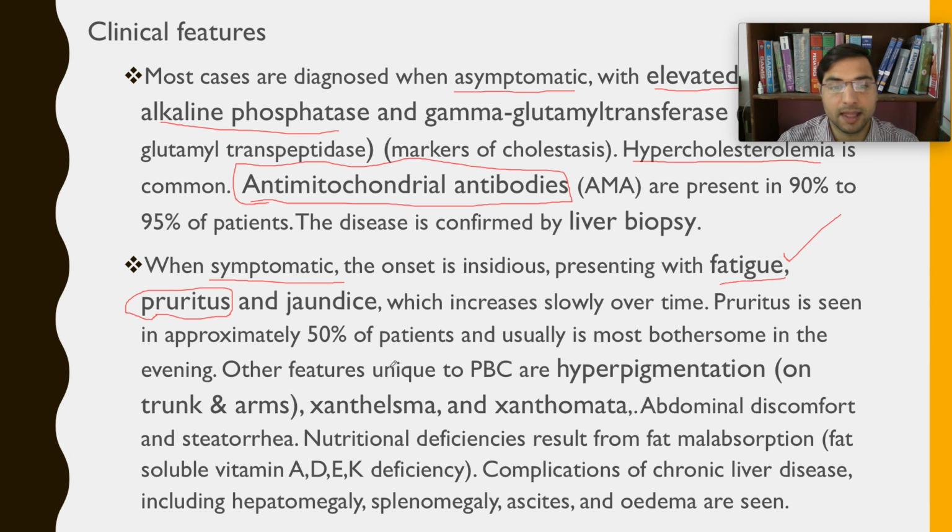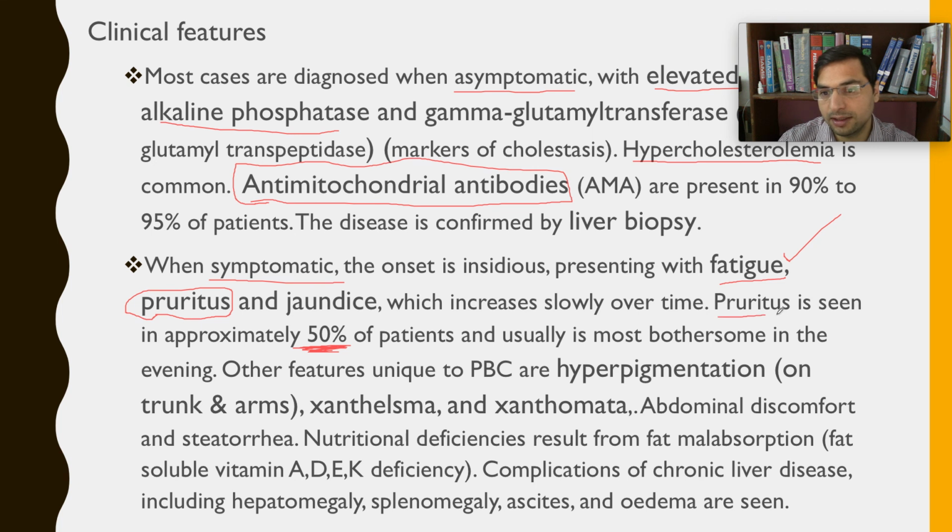Pruritus is seen in approximately 50% because there is biliary cirrhosis, right? The biliary apparatus is damaged, so there will be inadequate release of bile into the intestine, leading to raised bile levels in the blood, leading to pruritus. So 50% of patients will have pruritus, right?